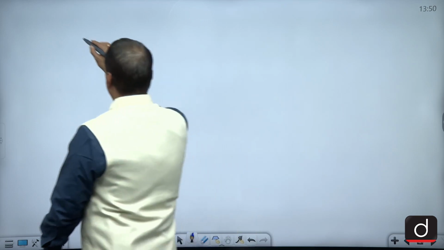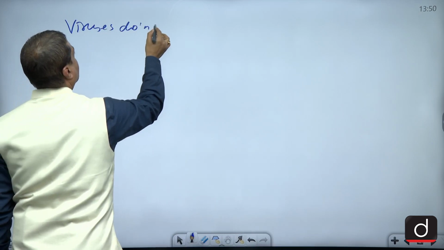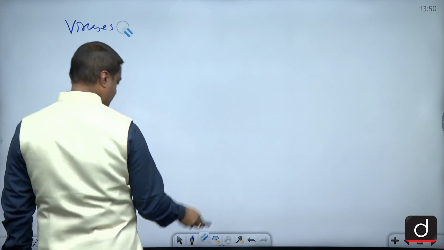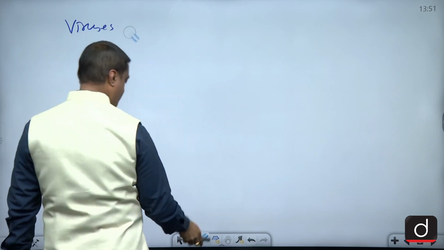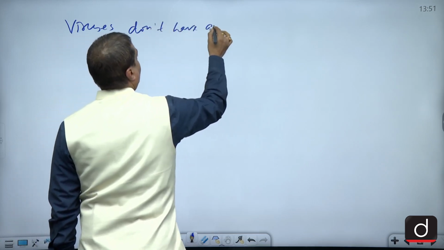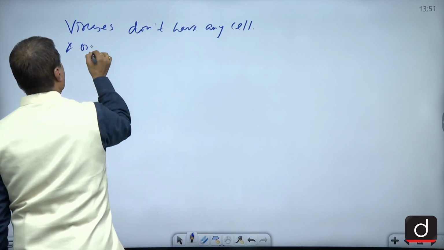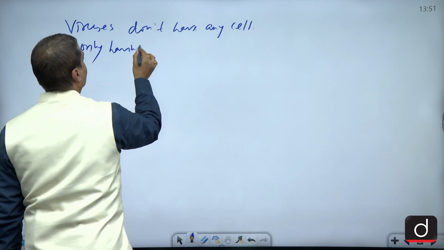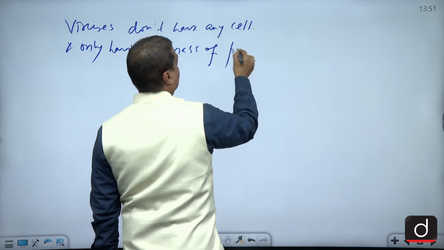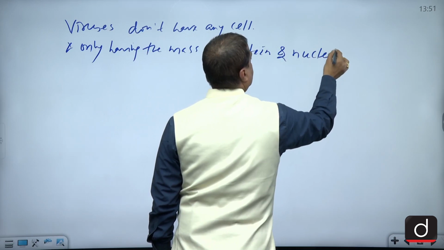So viruses don't have any cell, only having the mass of proteins and nucleic acid.